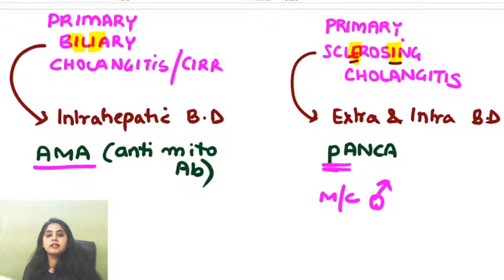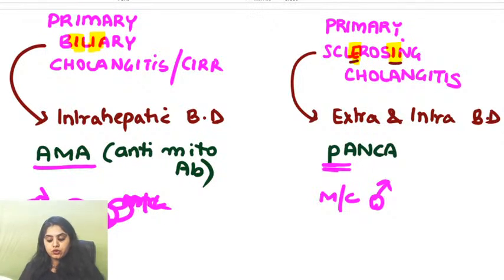Did we all get that right? Yes. So remember, AMA, anti-mitochondrial antibody, primary biliary cholangitis, is more commonly seen in females, and primary sclerosing cholangitis, P-ANCA, is more commonly seen in males. Are we clear with this, everyone? Yes. Okay, so which out of these, if I say, which out of these is going to show me the presence of,